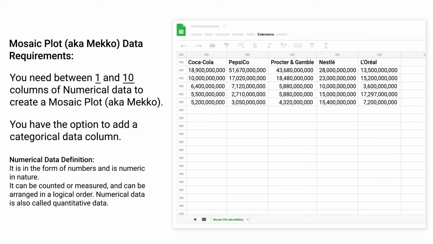Mosaic plot data requirements. You need between 1 and 10 columns of numerical data to create a mosaic plot. You have the option to add a categorical data column. Numerical data is in the form of numbers and is numeric in nature. It can be counted or measured, and can be arranged in a logical order. Numerical data is also called quantitative data.